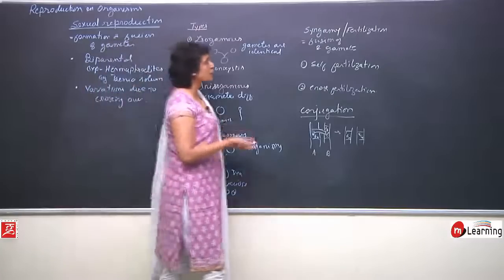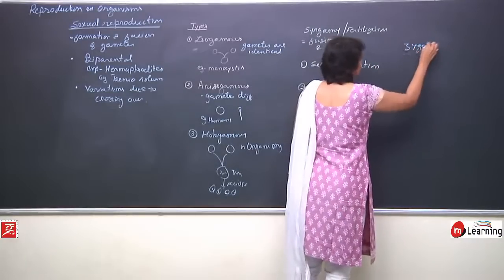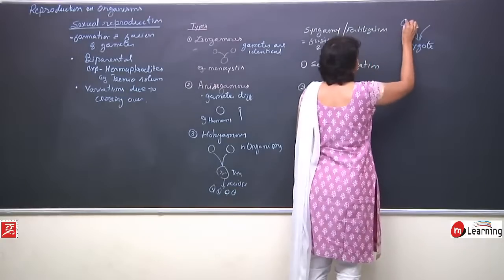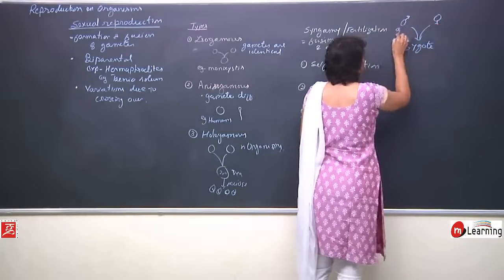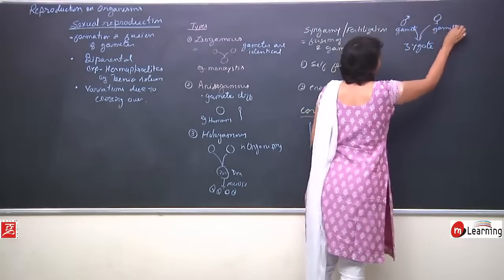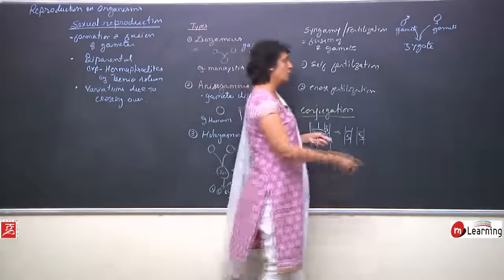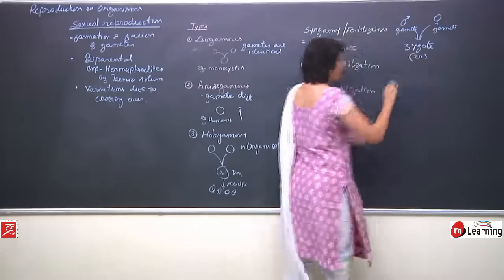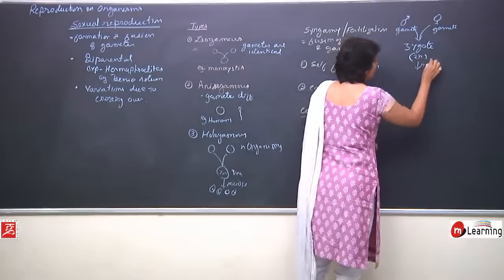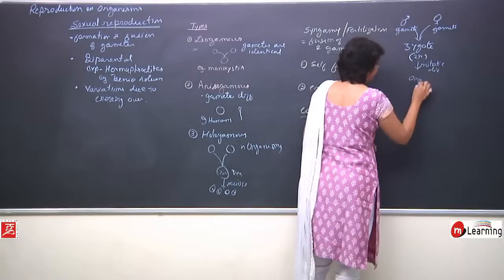The zygote which is formed by the fusion of two gametes, a male gamete and a female gamete, helps in regaining the species specific chromosome number. It is diploid, and then this zygote undergoes mitotic divisions to form an organism.